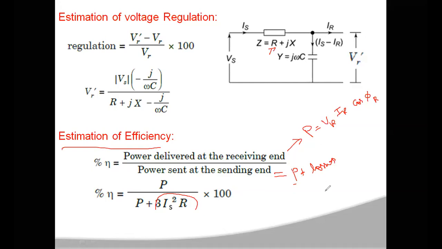I square into R is the power loss; if it is three phase, you take 3 I square R. This is how you can calculate the percentage efficiency for medium transmission lines by using the end capacitor method.